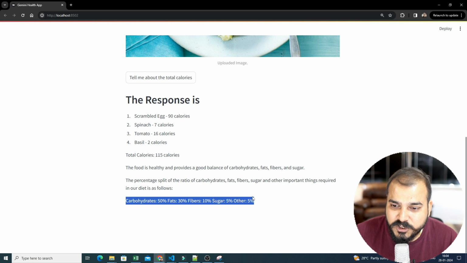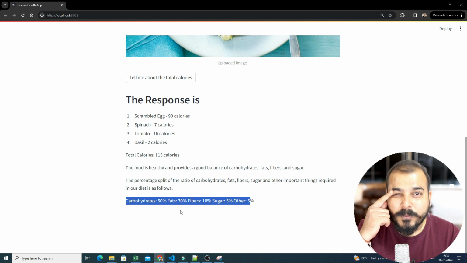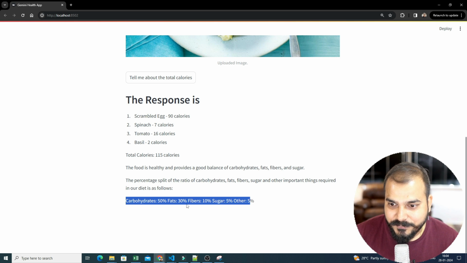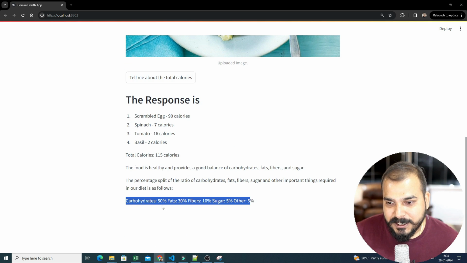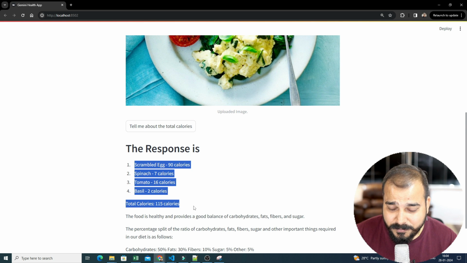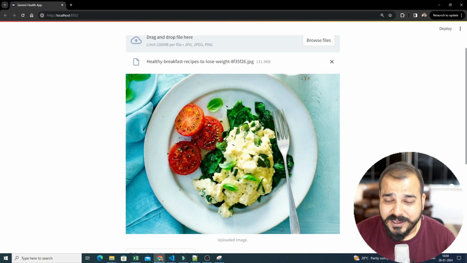So over here also it shows carbohydrate is 50, but I think it should provide a little bit more accuracy, from what I see from this, because at the end of the day we are having scrambled eggs and spinach. Based on this much calories, I think this is correct or not. Let's see for this. But other than this, if I compare with respect to the total calories and all, this is obviously a food that is very healthy, right?